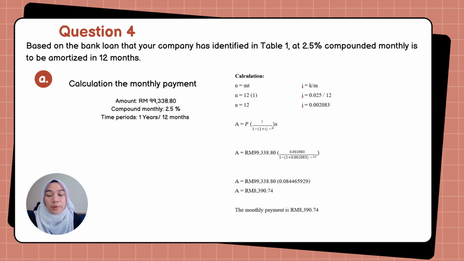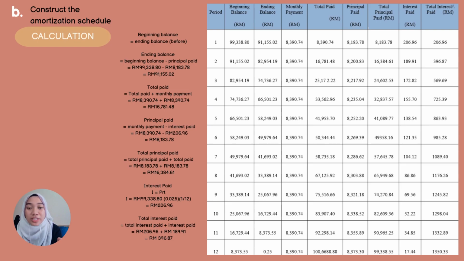Based on the value that our company, which is the art and craft business, has identified in table 1, at 2.5% compounded monthly, the loan is to be amortized in 12 months. So N equals 12 and i equals 0.002083. We enter these values into the monthly payment formula: A equals 99,338.80 multiplied by the bracket of 0.002083 divided by 1 minus the bracket of 1 plus 0.002083 to the power of negative 12. So the monthly payment is RM 8,390.7. Question 4b is the amortization schedule.